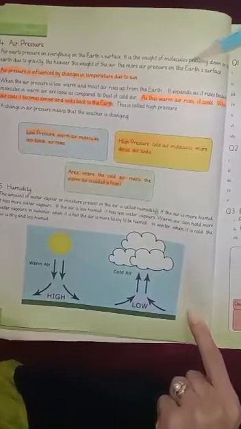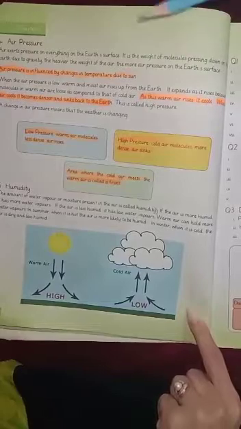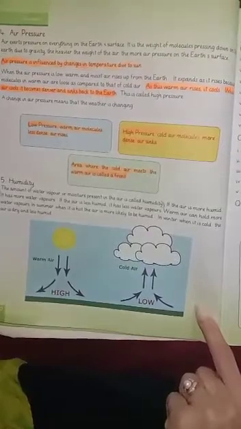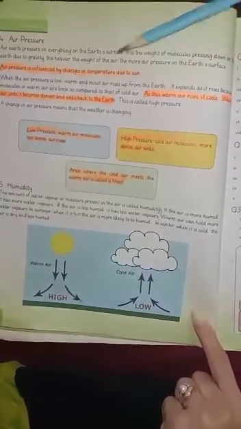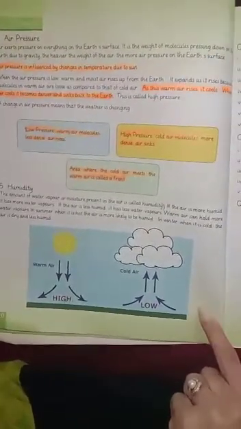As you know, earth has weight and gravity, so earth pulls on everything present on its surface. Similarly, air exerts pressure on everything present on the earth's surface. Now, what is air pressure? Air pressure is influenced by change in temperature due to the sun. Who is responsible for changing the temperature? The sun. So whenever the temperature changes, air pressure also changes.